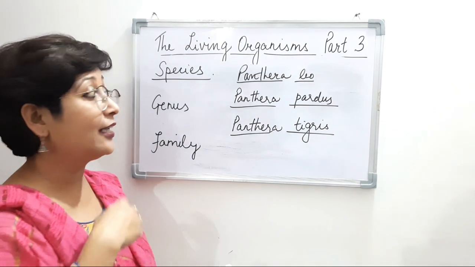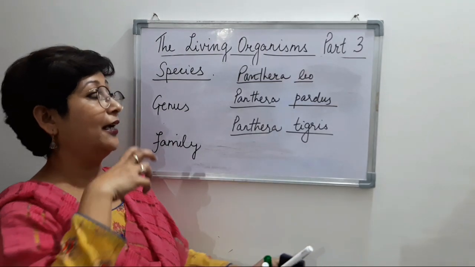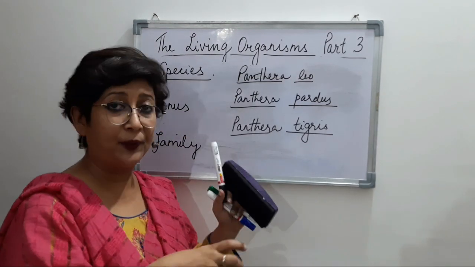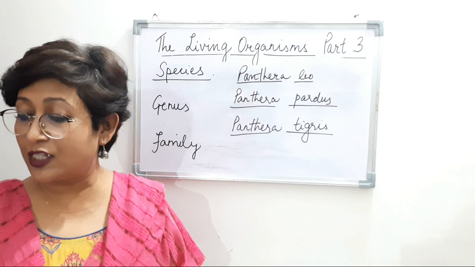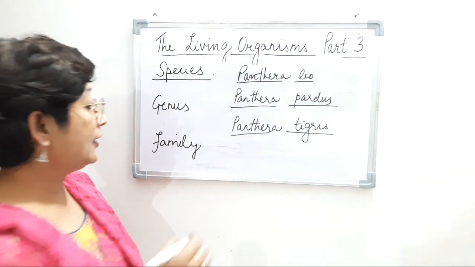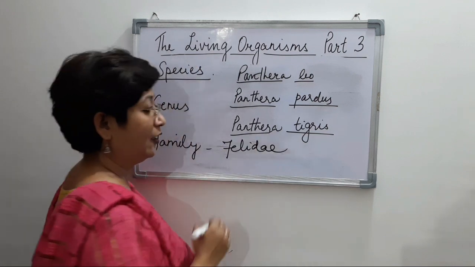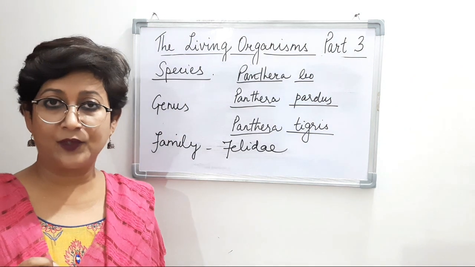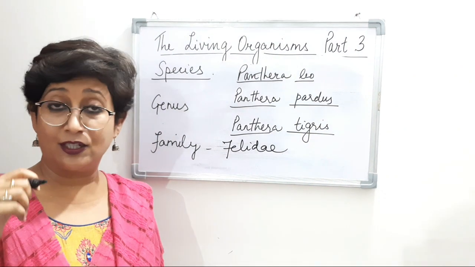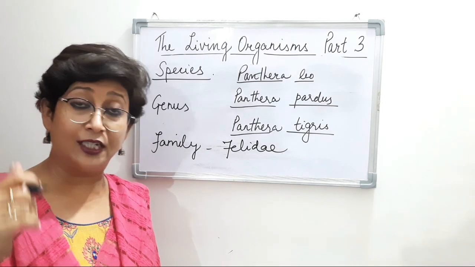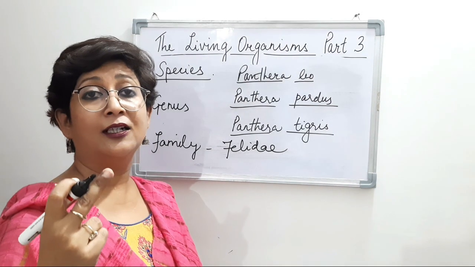So that means cat and lion and tiger and leopard, they all belong to the same family, and the family that they belong to is Felidae. Felidae is the family. So we've done the genus, the species, and the family.